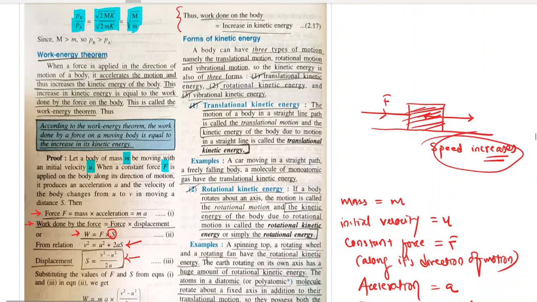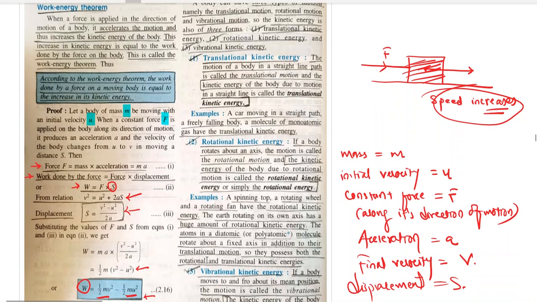Forms of kinetic energy. A body can have three types of motion, namely translational motion, rotational motion, and vibrational motion. So the kinetic energy is also of three types: translational kinetic energy, rotational kinetic energy, and vibrational kinetic energy. Translational kinetic energy is the energy possessed by a moving body which is moving in a straight line. For example, a car moving in a straight line, a freely falling body, or a molecule of monatomic gas, because that also moves in a straight line, randomly but in a straight line.